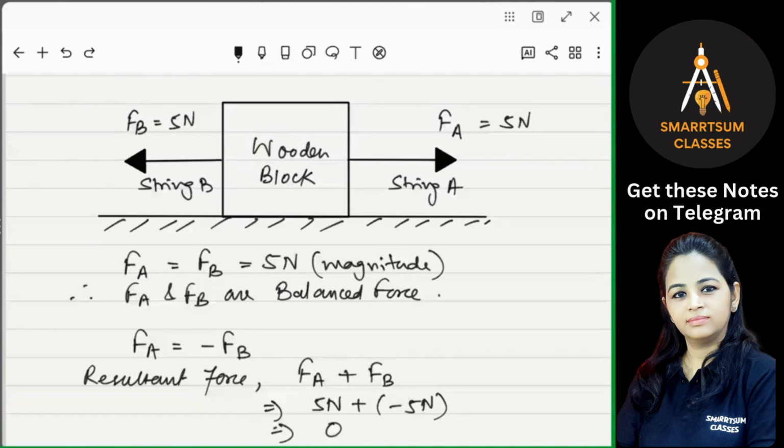For example, in tug of war, have you seen the tug of war? Have you ever played that game, tug of war? When both the teams apply similar force from both the sides, what will happen? The rope does not move either side, right? Why? Because the resultant force is 0. And that's why this is a balanced force. Are you getting that? Yes or no? Please tell me.